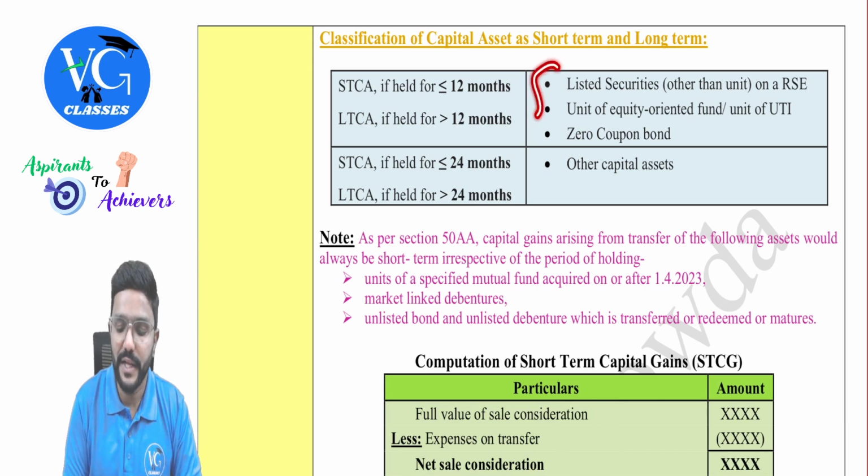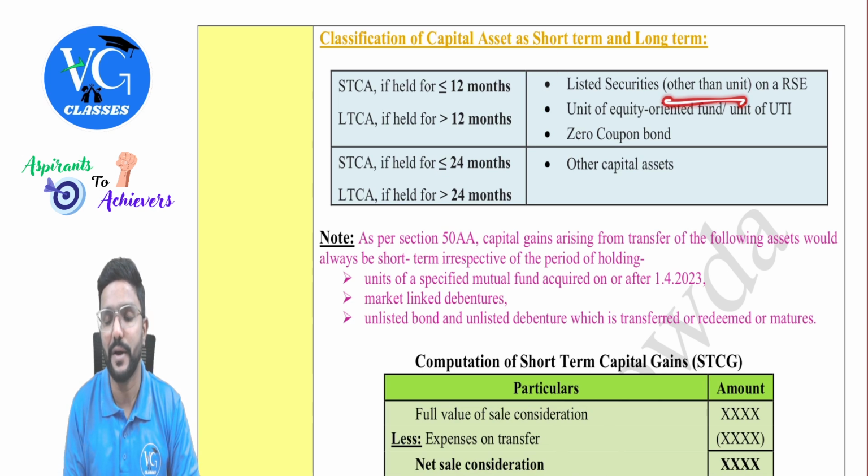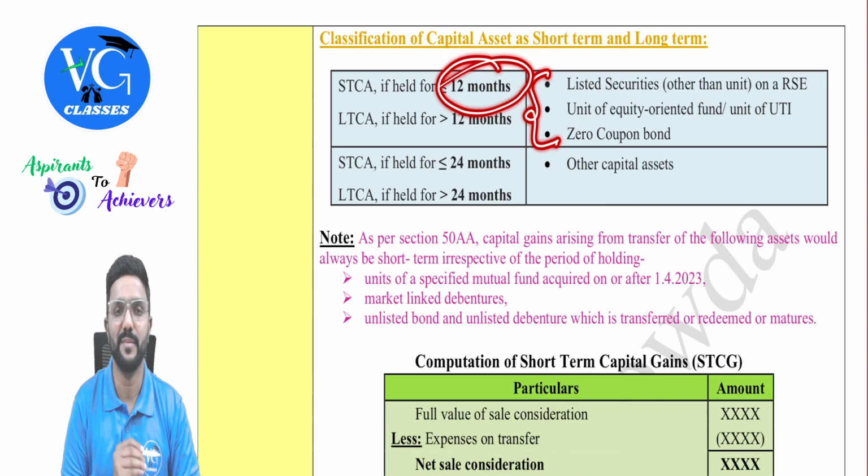So the following three assets are: listed securities other than the unit on a recognized stock exchange, unit of equity oriented fund, and unit trust of India. Please be careful, only equity oriented fund is covered, whereas debt oriented fund will come elsewhere. Okay, yes, the last one is zero coupon bond. So for these three assets, 12 months is applicable, guys.